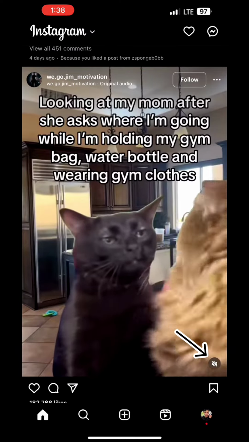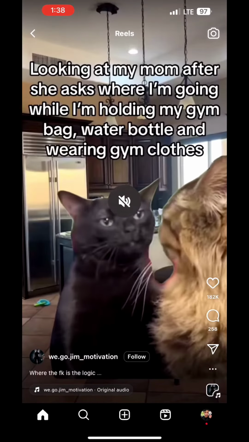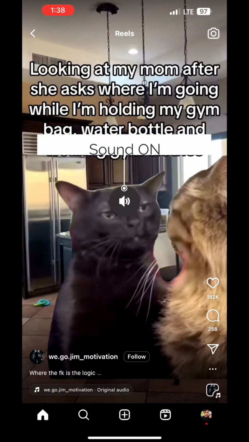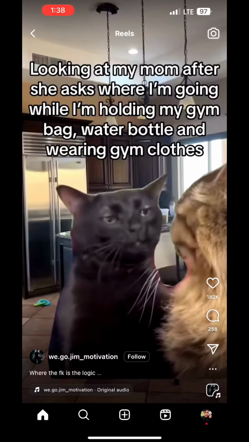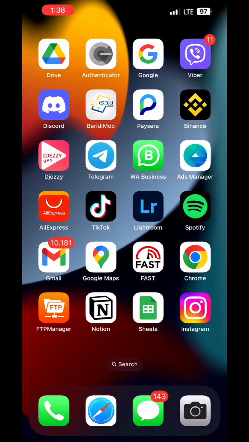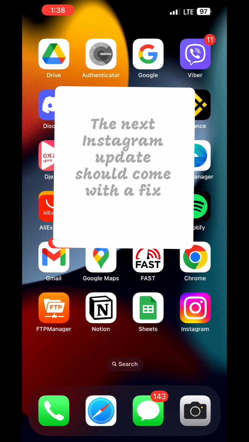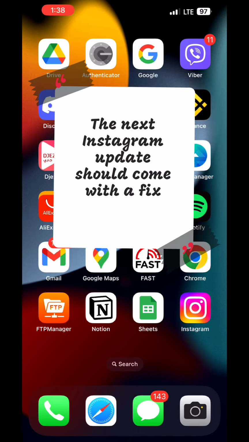Now, if you don't, you can tap right here on the sound icon, or you can open the reel video and tap on it until this sound on icon shows up. And this should solve your problem in most cases. Now, if that doesn't solve your problem, make sure you have your iPhone in the ring mode, not the silent mode. If you already have that in the ring mode and it doesn't fix your problem, just wait for another update from Instagram.